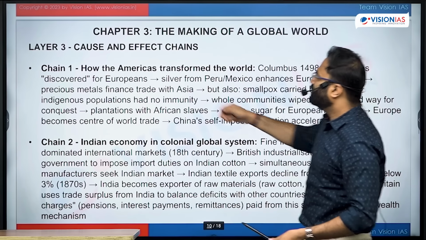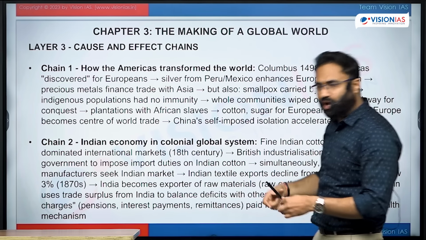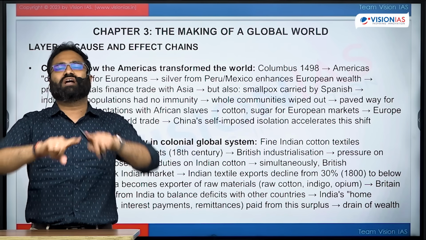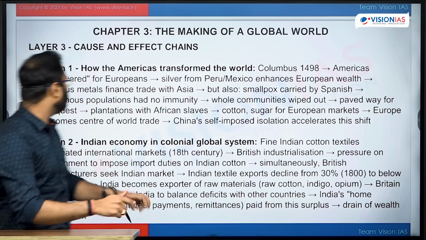In causes and effect, they have talked about how the Americas transformed the world, because European control over the Americas eventually transformed the entire trade of the world. The triangular slave trade is talked about over here.